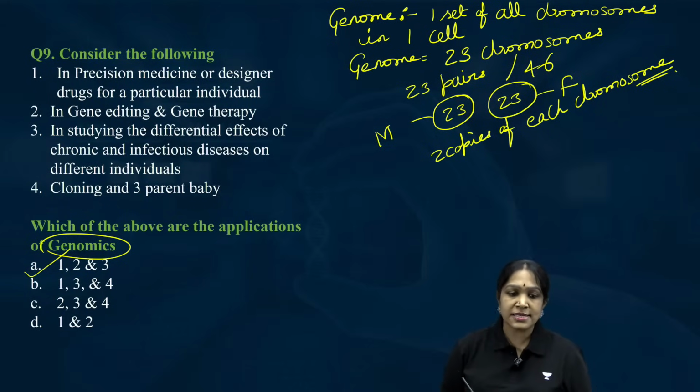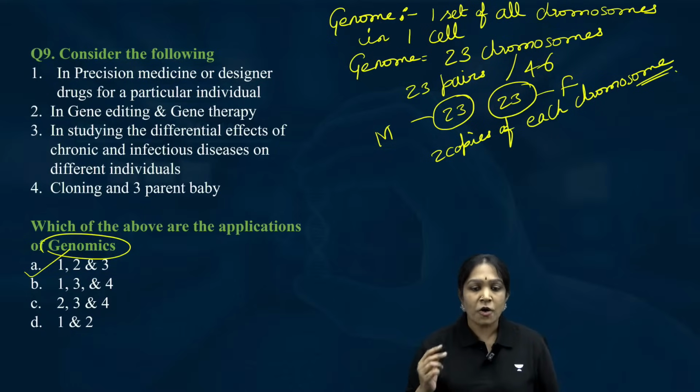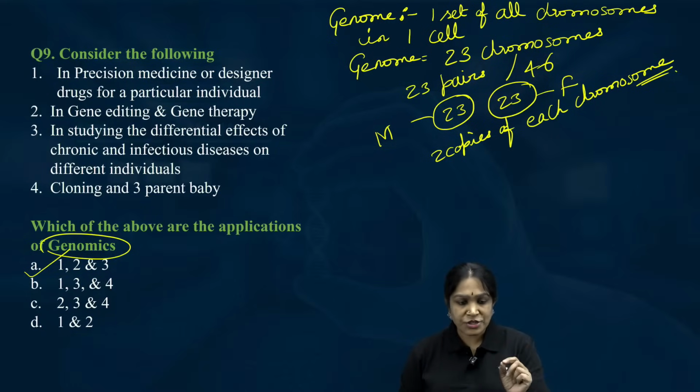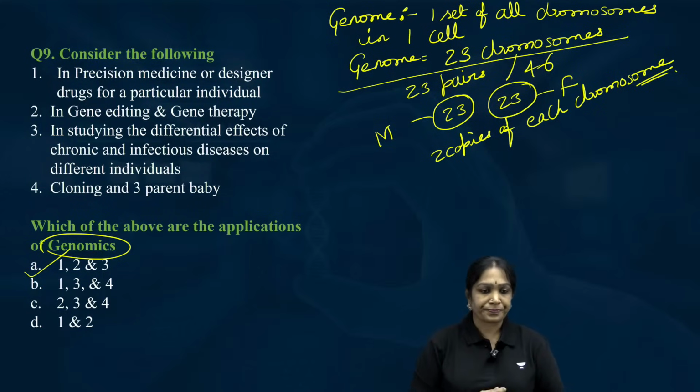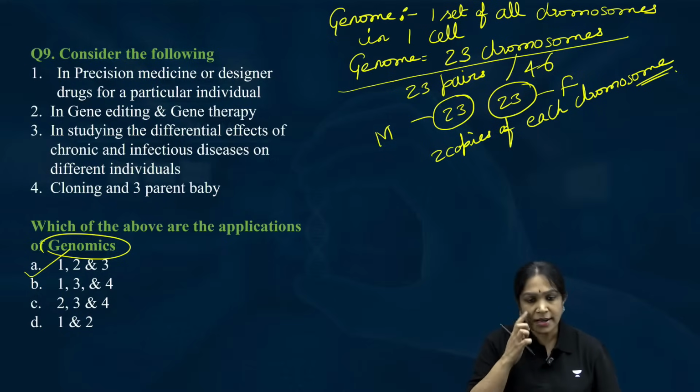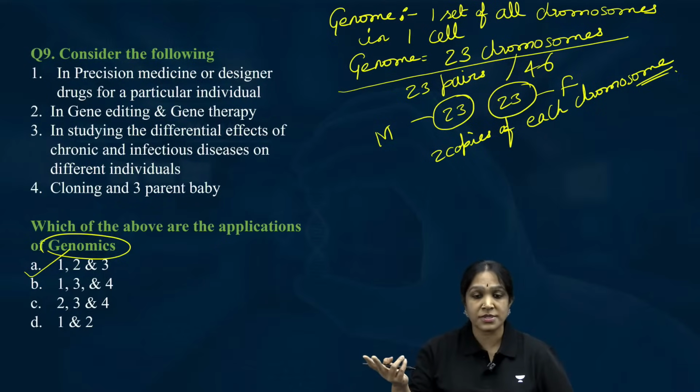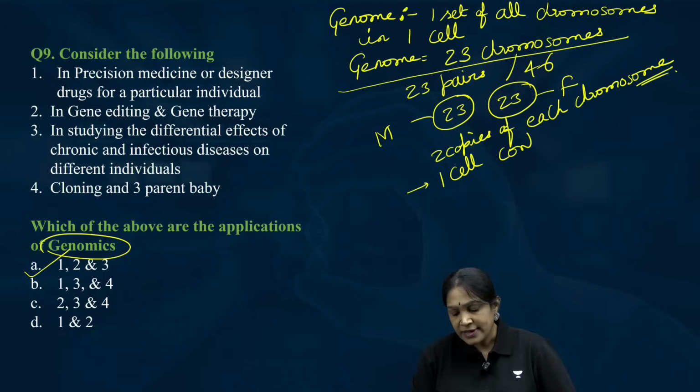So one genome is equal to how many chromosomes? 23 chromosomes. That is one genome, not 46. 46 is 2 genomes. One genome coming from the mother plus one genome coming from the father is equal to 46 chromosomes. Can you tell me how many genomes one cell contains?